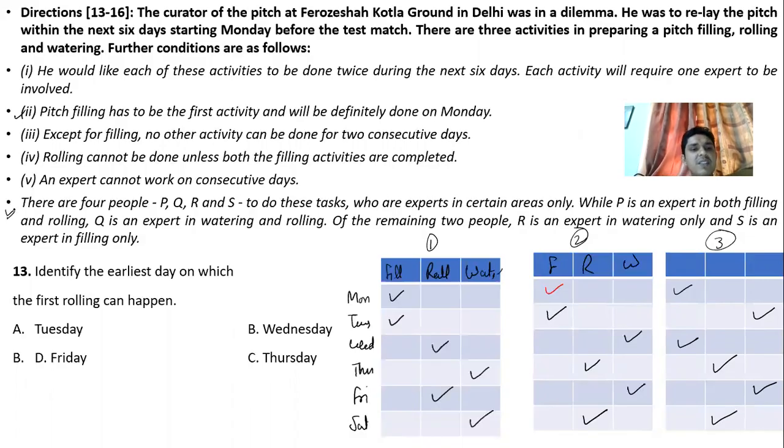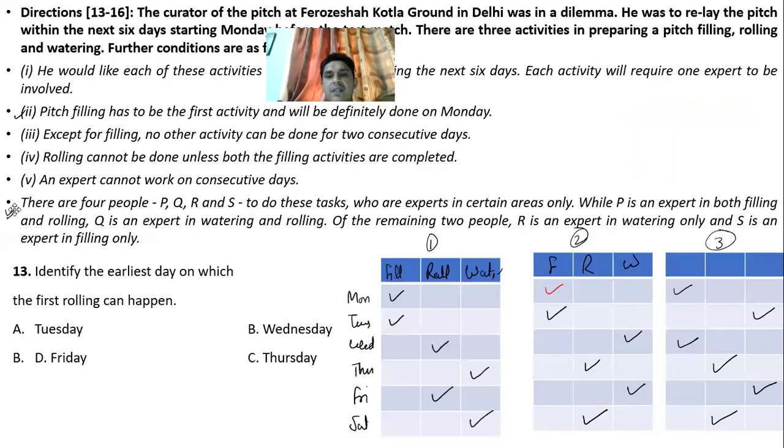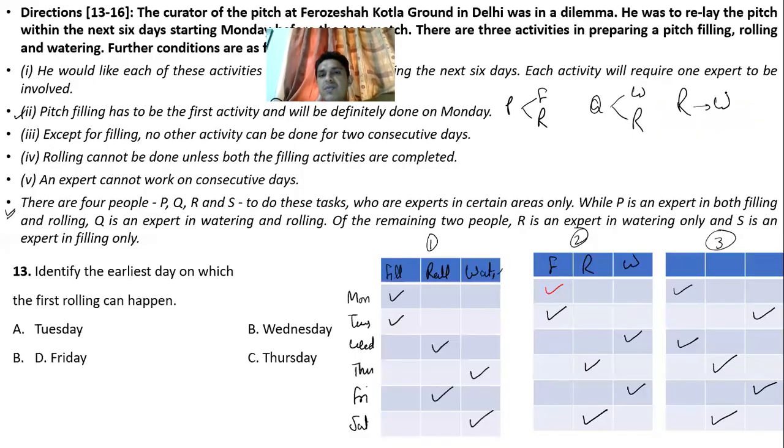Okay, so the statement is there are four people P, Q, R and S to do this task, who are experts in certain areas only, while P is an expert for both filling and rolling. So I can write here like P is an expert for both filling and rolling. Thereafter Q is an expert for watering and rolling. Out of the remaining two, R is an expert for watering only, and S is an expert for filling only.